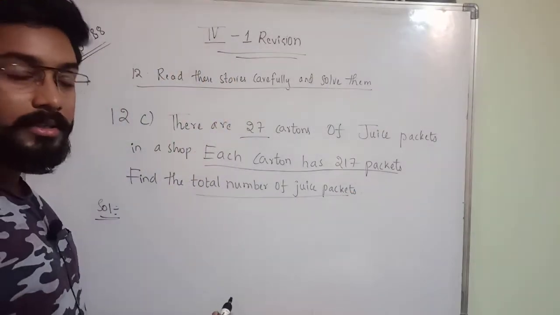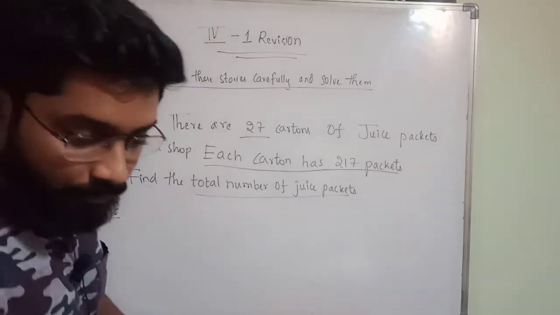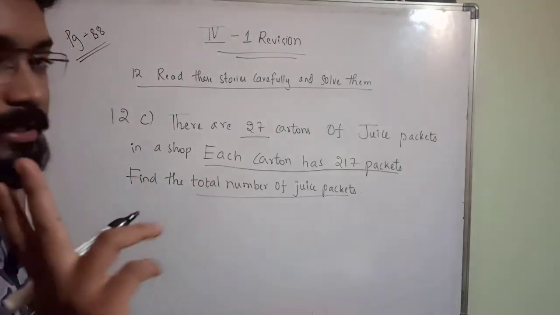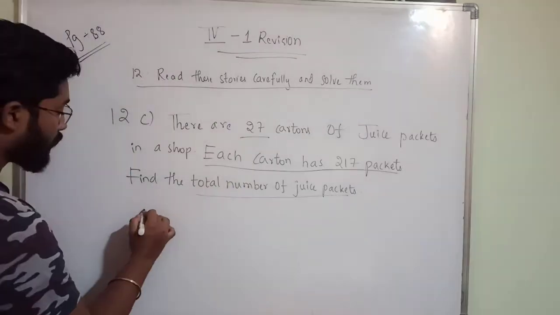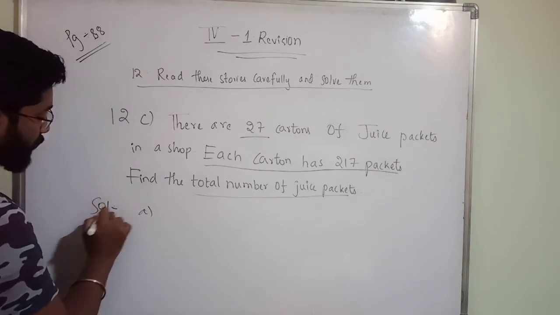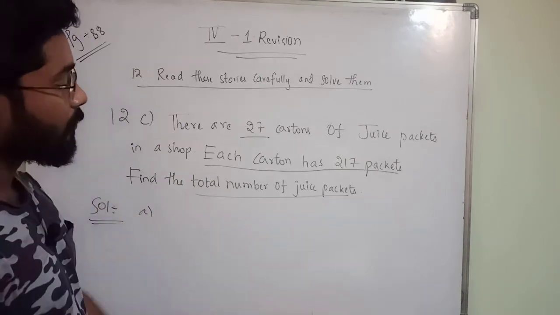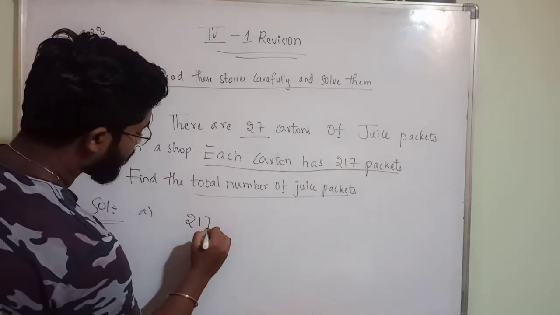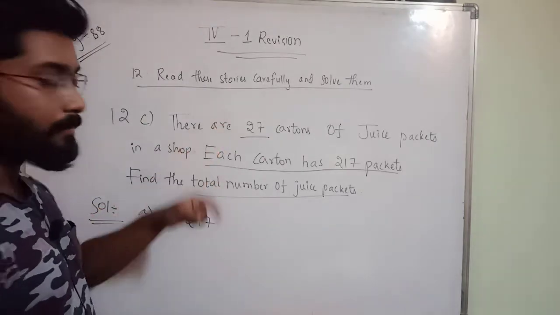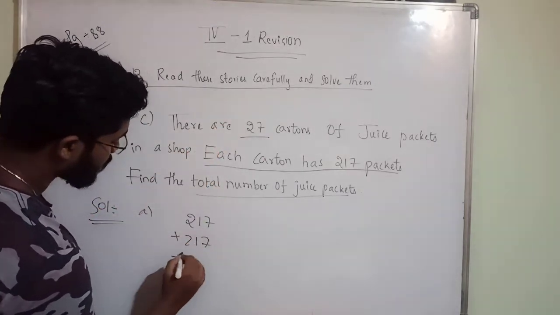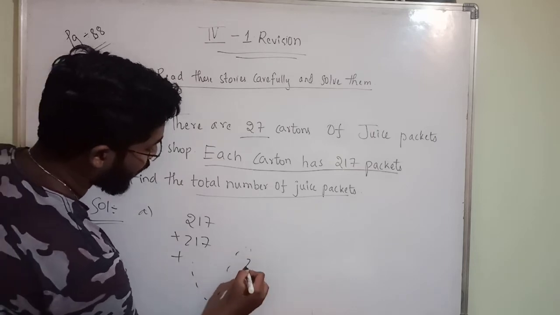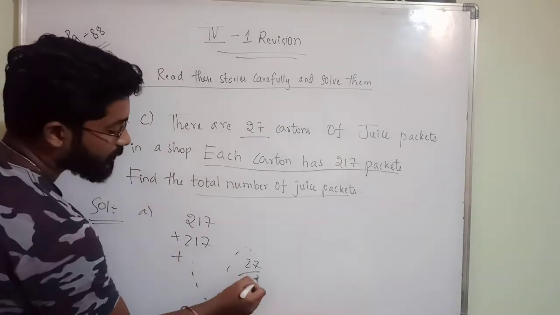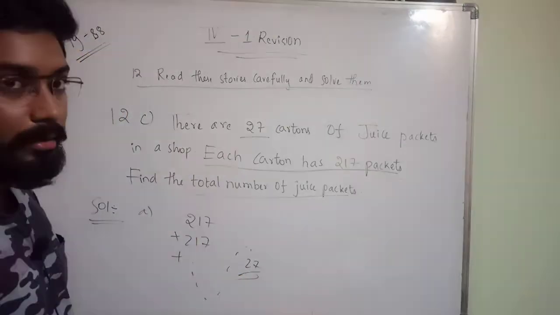How many are there? Similarly, what you should do? Once again I am saying, there are two options for you. First option is what? For solution I am asking. First option is what? 217 packets are there. So 217, you have to add 27 times. Plus 217 plus 217, like that you have to add 27 times. Here 1, 2 times only. Like that you have to do 27 times. You have to add this 217.